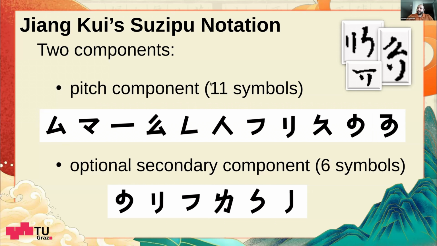The problem is that when these are combined, it is difficult. Just for the pitch symbols, it is very easy to get very low error rates of maybe up to 2% character error rate. But whenever the secondary components come, it's much more difficult because we now have 77 possible symbols in total.